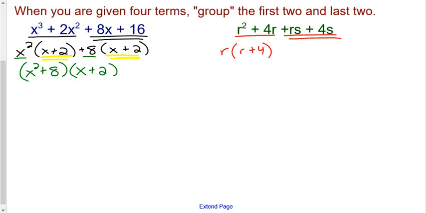Of the second group, all that's common to both of them is the letter s, so we are going to factor out the letter s. Again, we notice that our parentheses are matching. We want that. That means we have factored correctly. And then our other parenthesis is going to be those outside pieces, the r and the plus s. So our final answer is r plus s times r plus 4.